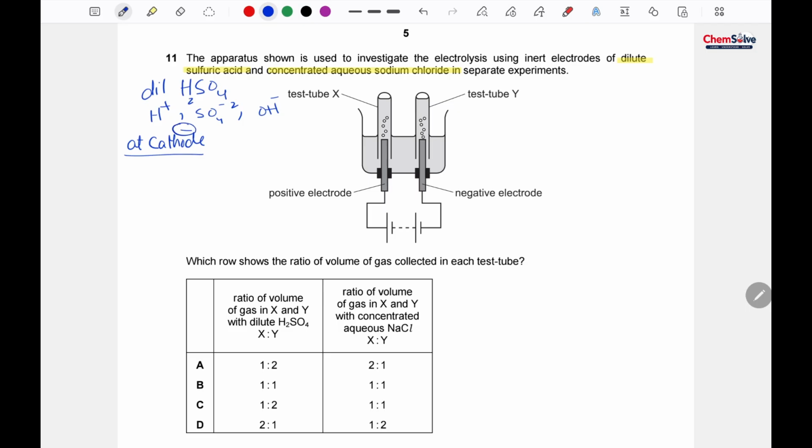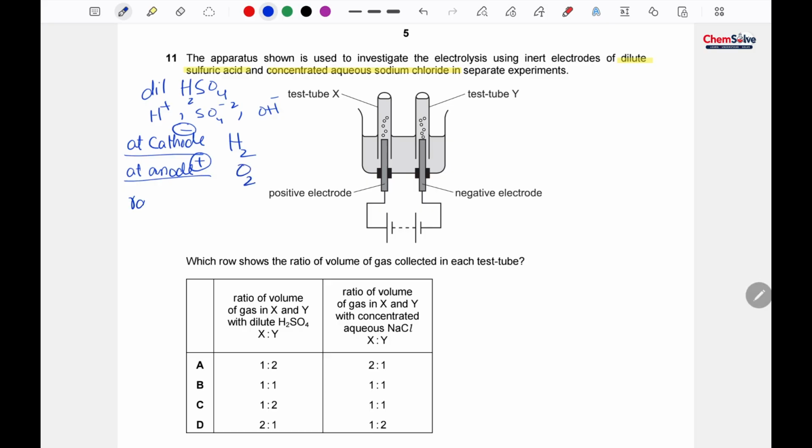So at the cathode, which is negatively charged, hydrogen gas will be formed, and at the anode, which is positively charged, of course negative ions will move, hydroxyl ion will move towards it and oxygen will be formed.